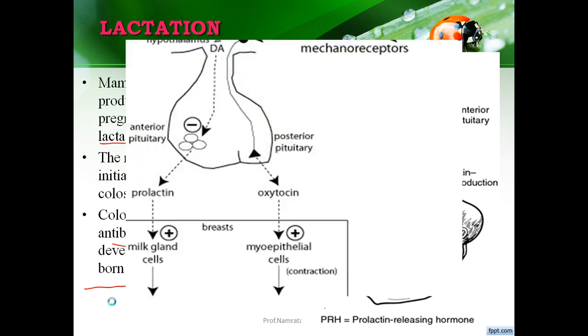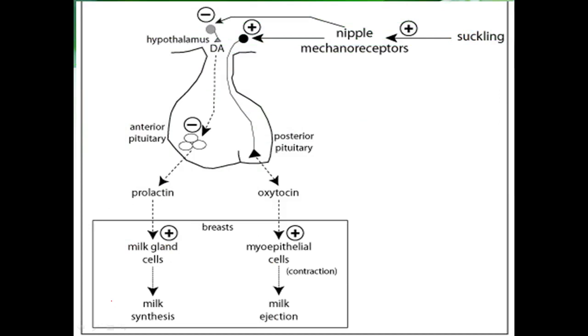In the mammary gland, milk production is stimulated by the secretion of the prolactin hormone. This prolactin hormone is synthesized in the anterior pituitary gland, and it is controlled by the hypothalamus.